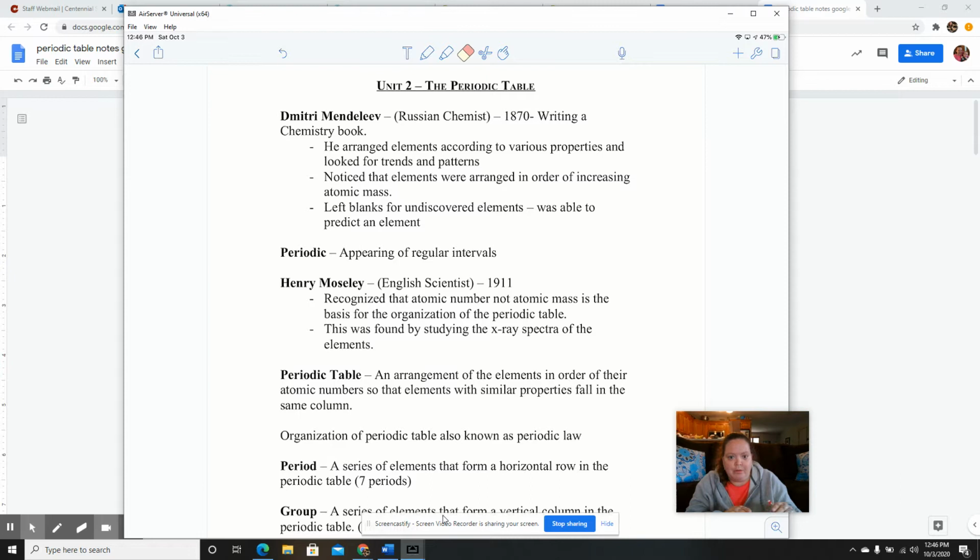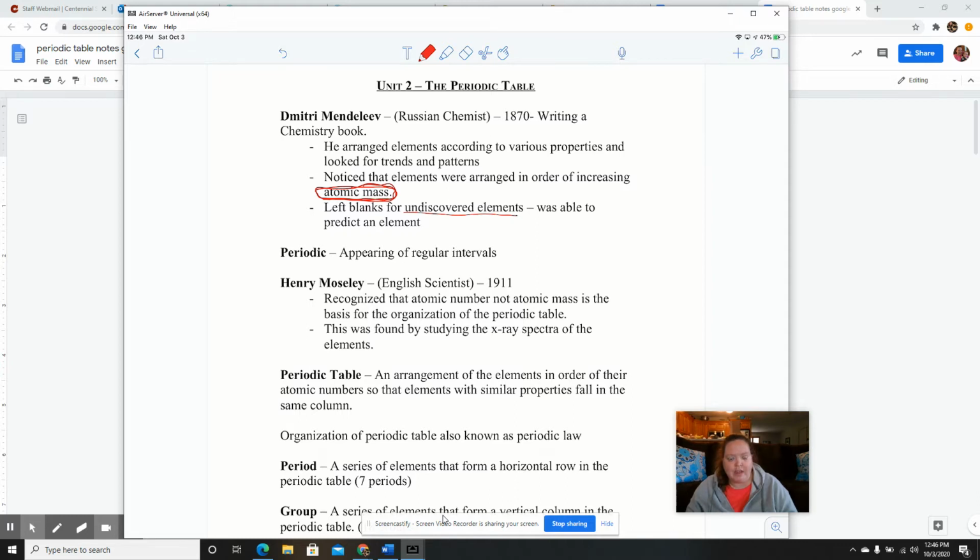He was able to organize the elements by order of increasing atomic mass. And so that's how his periodic table was organized. But what made his periodic table so famous is that he was able to leave blanks for the undiscovered elements.